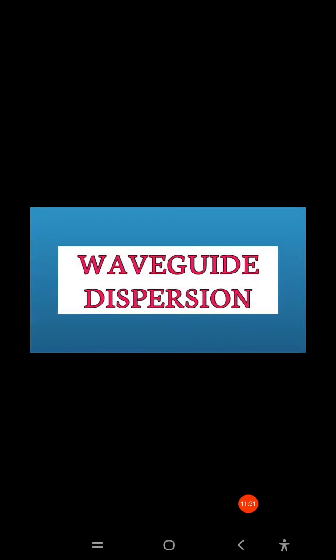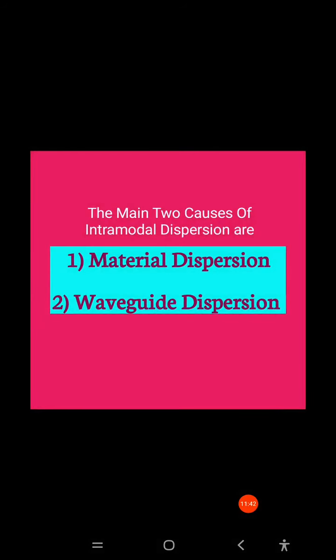So this one is the equation for pulse spread arising from waveguide dispersion, indicated by sigma WG. So that is regarding waveguide dispersion. Waveguide dispersion is very significant in single mode fibers, but it is ignored in multimode fibers. So these are the two types, material dispersion and waveguide dispersion, of intramodal dispersion.